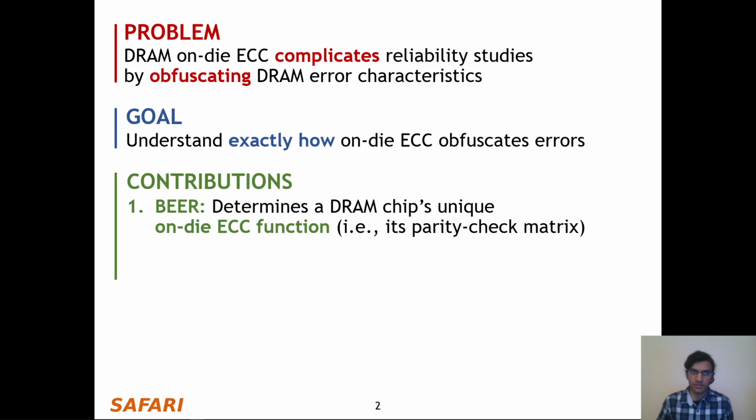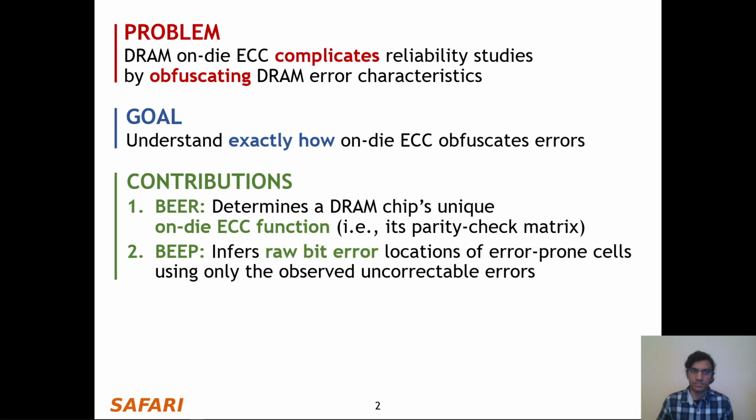First, we introduce BEER, which is a new testing methodology that determines a DRAM chip's unique on-die ECC function, in other words, its parity-check matrix. And second, we introduce BEEP, which is a new testing methodology that infers raw bit error locations of error-prone cells using only the observed uncorrectable errors.